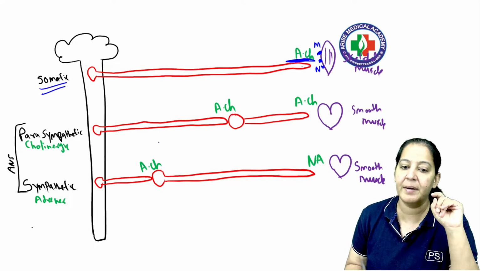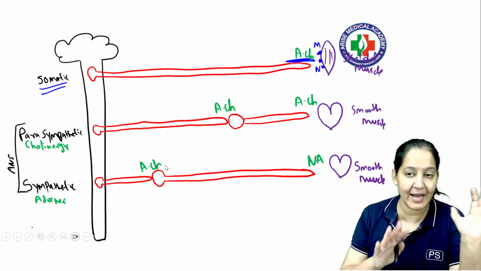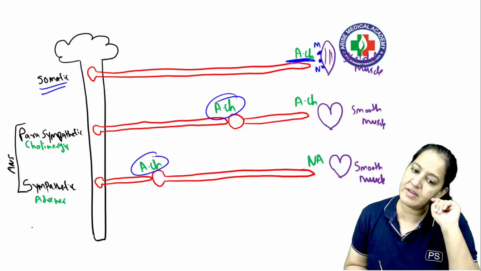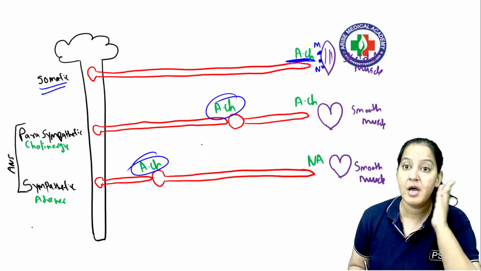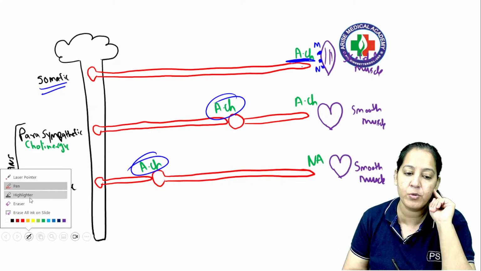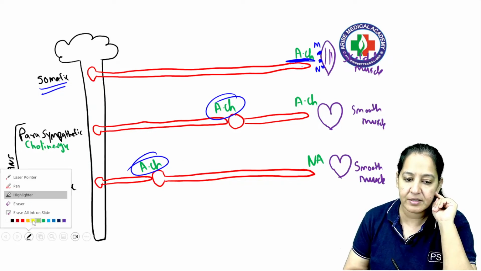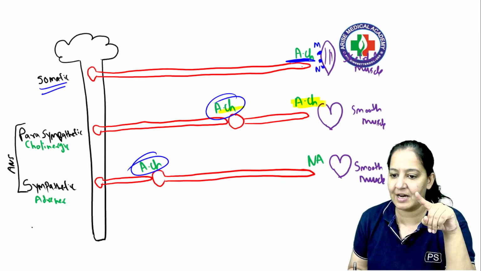But in autonomic, parasympathetic and sympathetic, 2 neurotransmitters are required. One is preganglion, one is postganglion. Preganglion is always acetylcholine, whether it is sympathetic or parasympathetic. But it is the postganglion which makes a difference in sympathetic and parasympathetic. The postganglion is different. Got my point? So postganglion in parasympathetic is also acetylcholine. Both are acetylcholine, I mean.